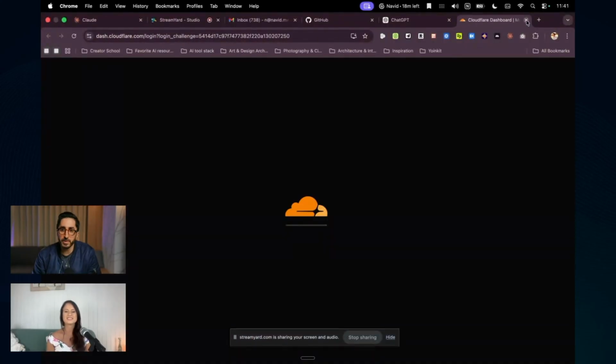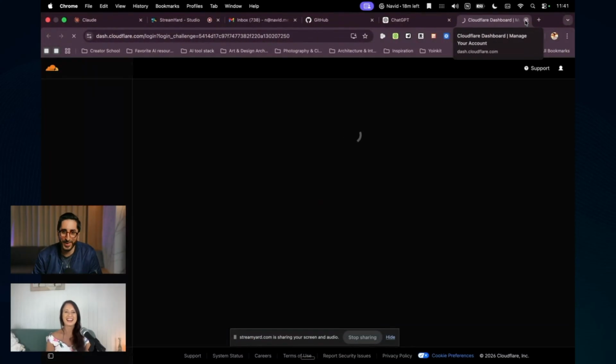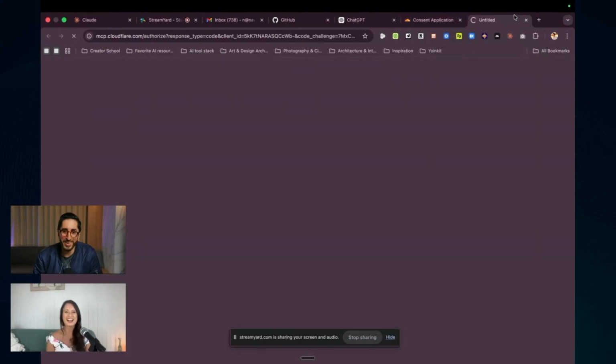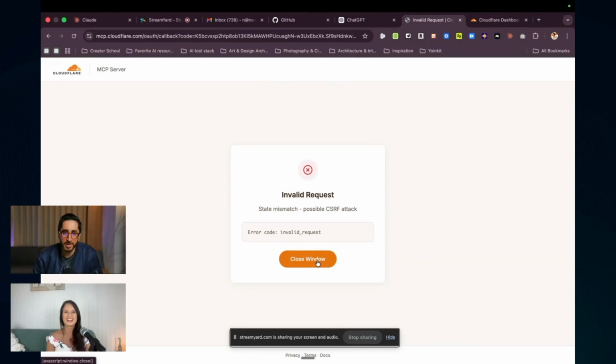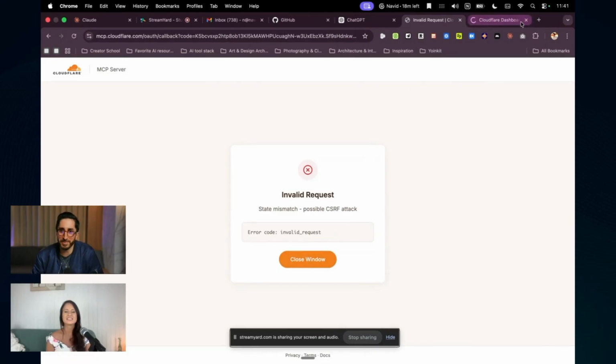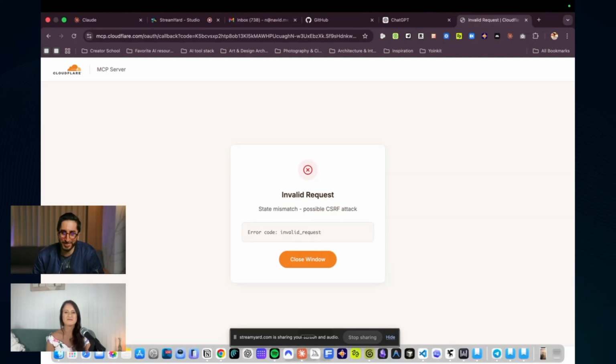I don't know what's going on with my Cloudflare, it's just popping up here all the time. Let me see if I need to allow this maybe. I don't know. Okay, close. I have to check this after. With the MCP server something went wrong before, and it's something in the background, but it's all good. Maybe I can remove this. Hopefully it doesn't happen too much here. But I didn't know this would happen.